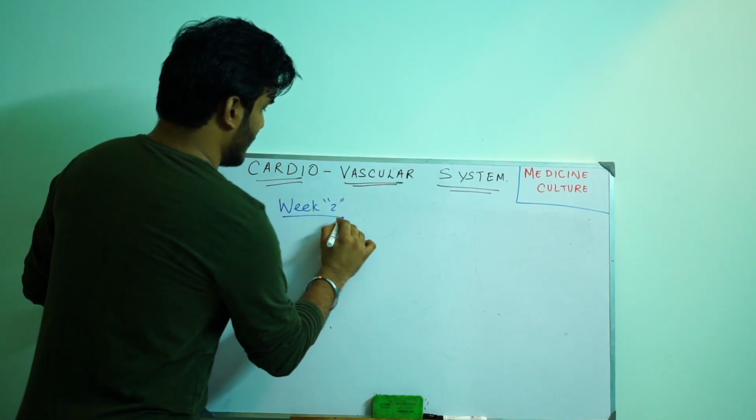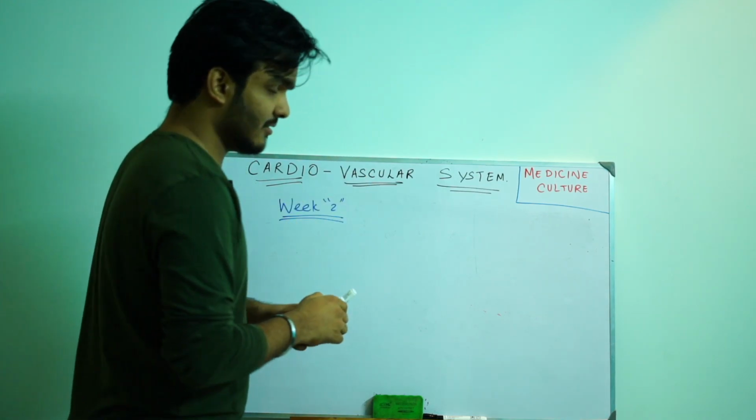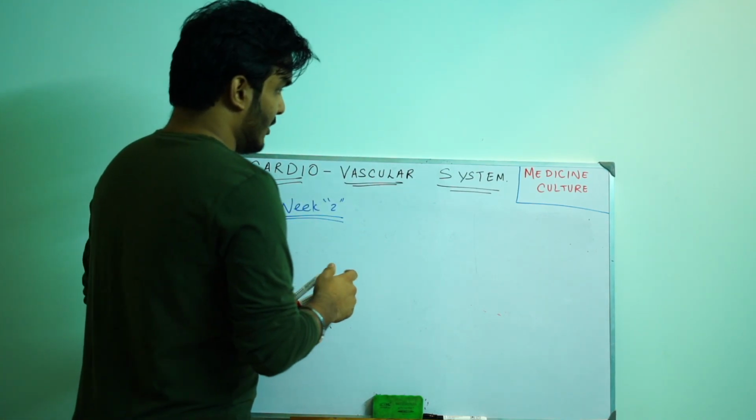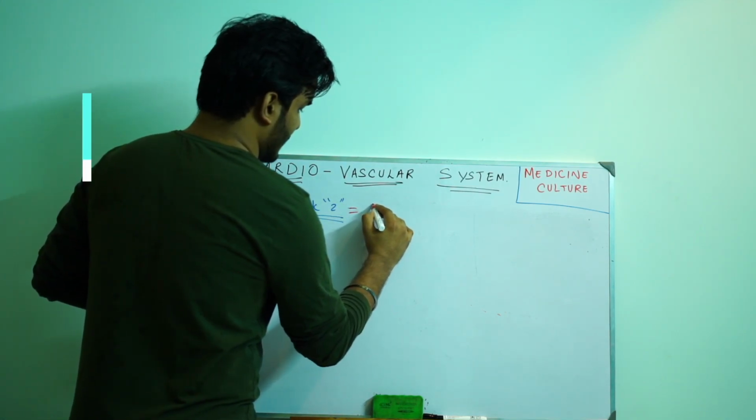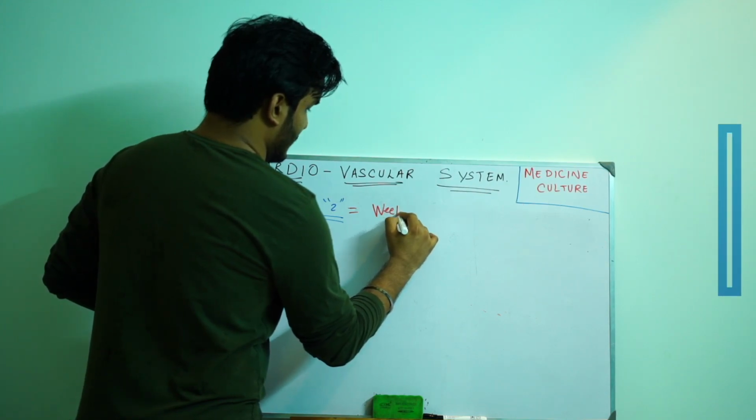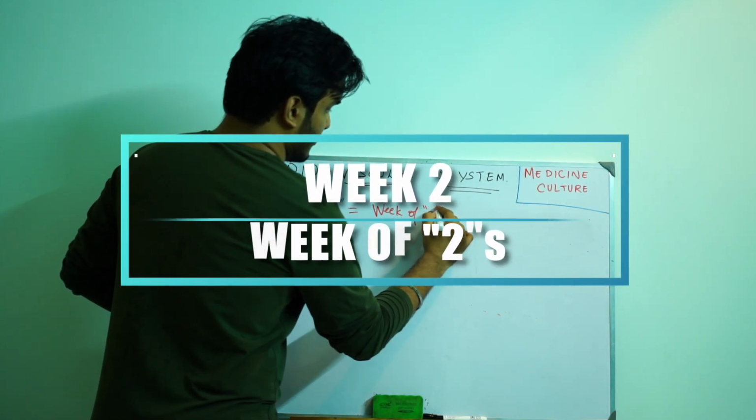Week number 2, just remember this simple line. It's a week of 2s. So, there will be 2 layers and 2 cavities. So, it's week number 2. It is called the week of 2s.